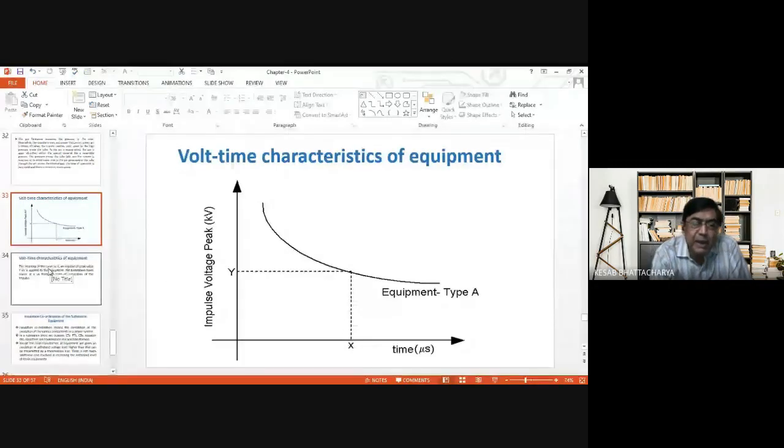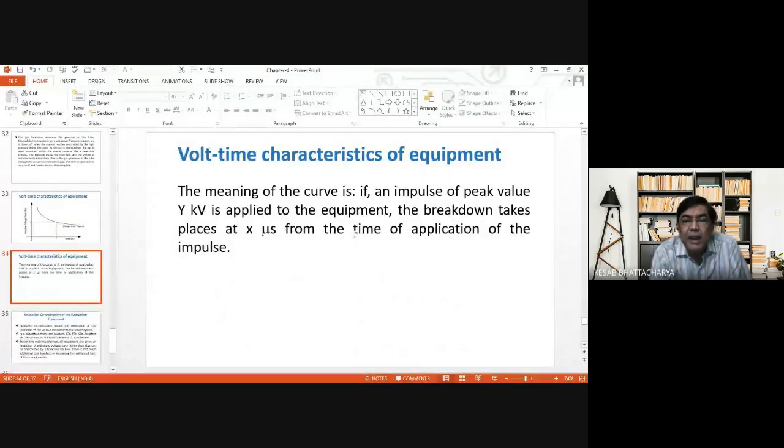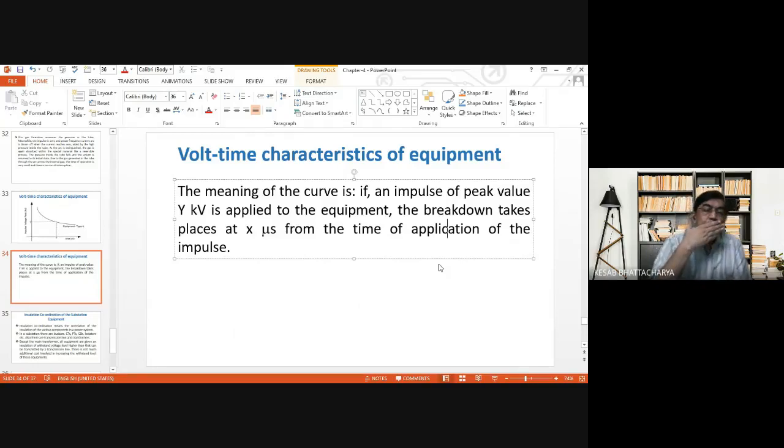What does it mean? It means that if an impulse of peak value Y kV is applied to the equipment, the breakdown takes place at X microseconds from the application of the impulse voltage. Is the point clear? Yes, sir.